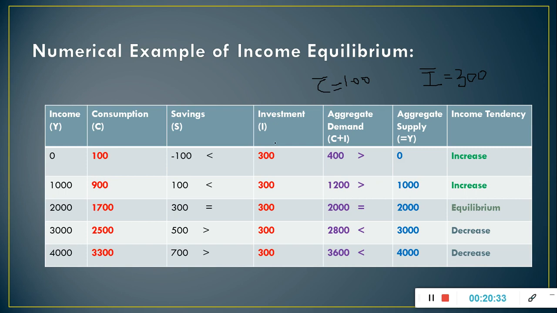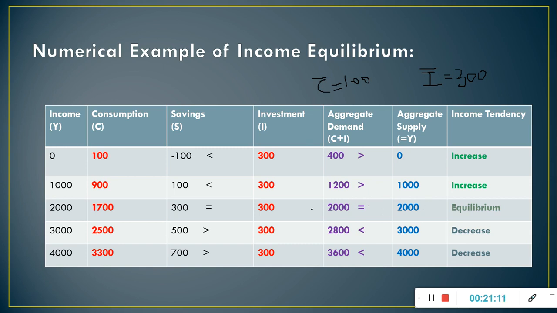And here investment is greater than savings. This causes an unplanned decrease in inventories, which will lead to an increase in production by the producer, and it will lead to increased output in the economy, which will raise the income also in the economy. This will happen till aggregate demand becomes equal to aggregate supply. That means at 2000 level of income, aggregate demand is 2000 and aggregate supply is also 2000.